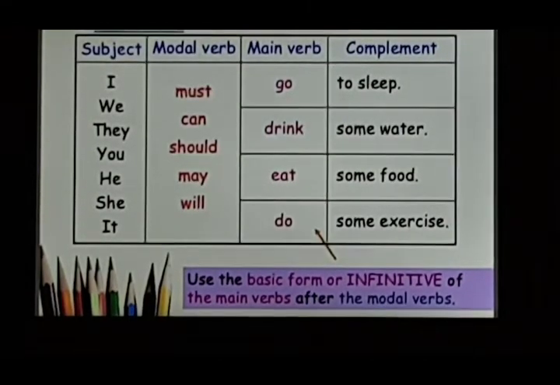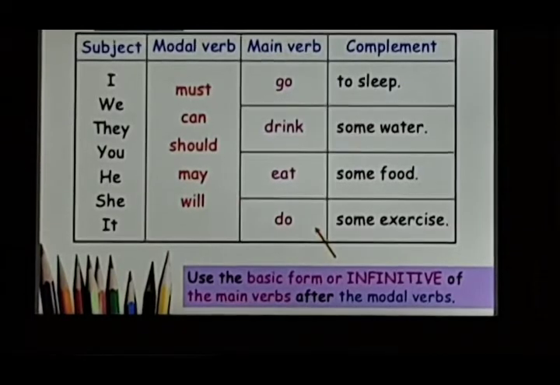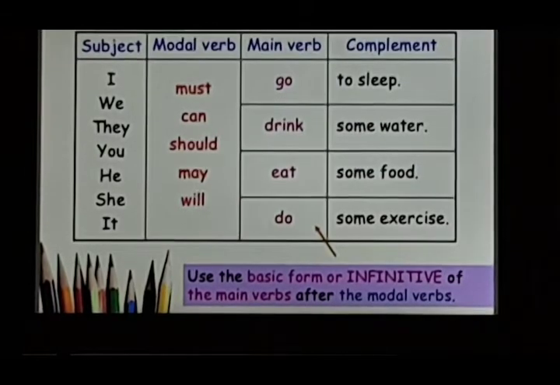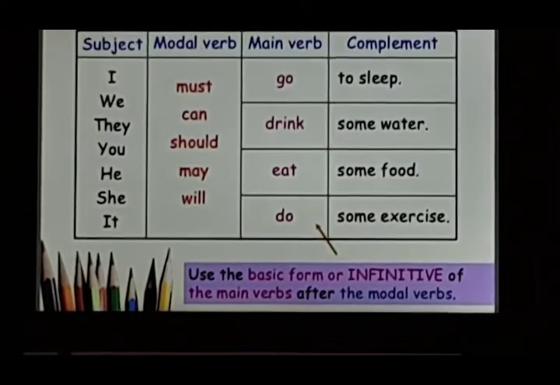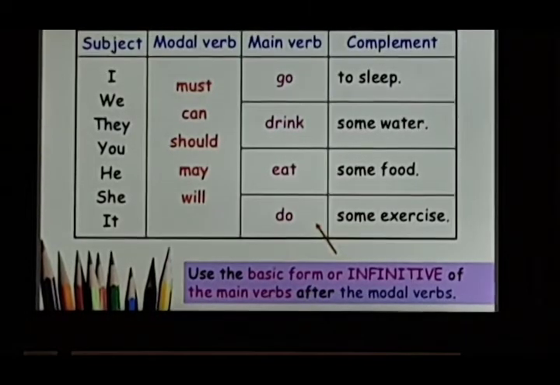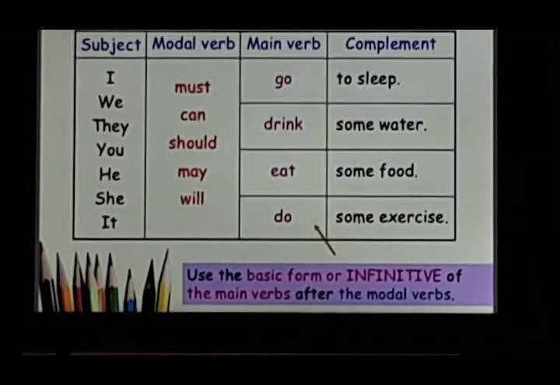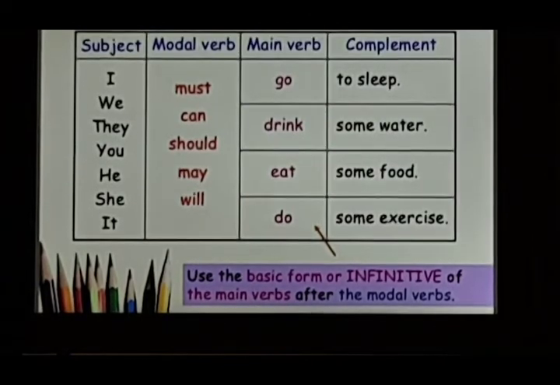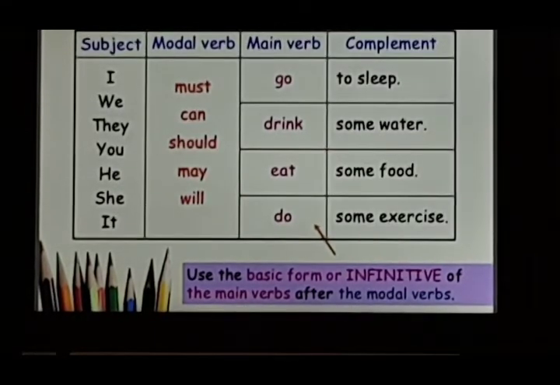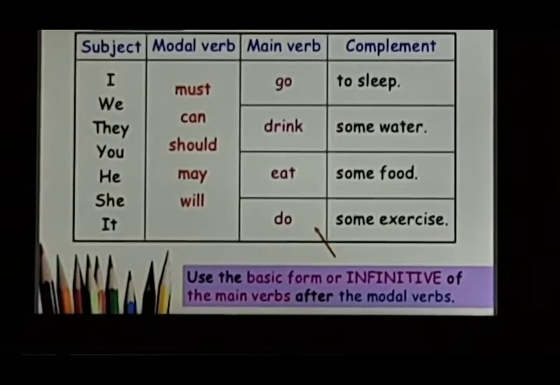So what you have to remember, since they are always used in a sentence, they are always used with the subject. Secondly, they're always used with the main verb, because they give meaning to the main verbs. They tell us the mood, the way of using them. For example, these are some of the modal verbs.